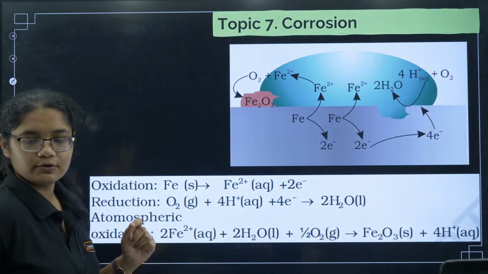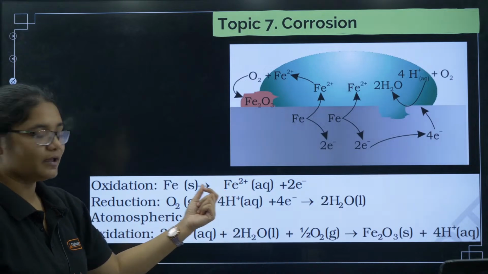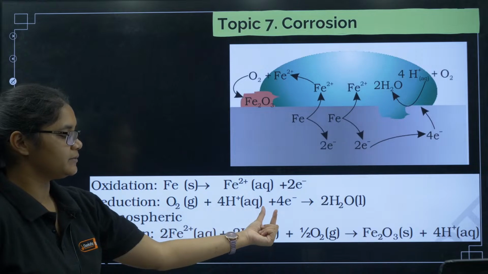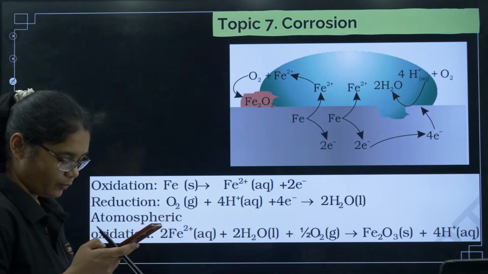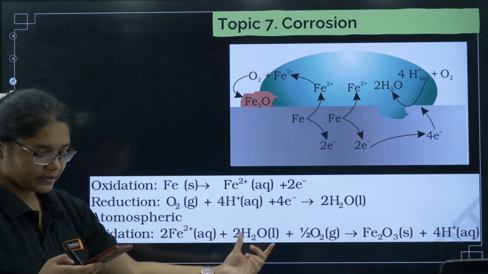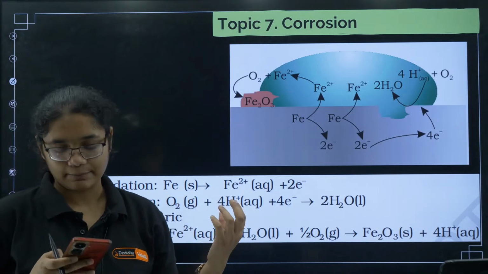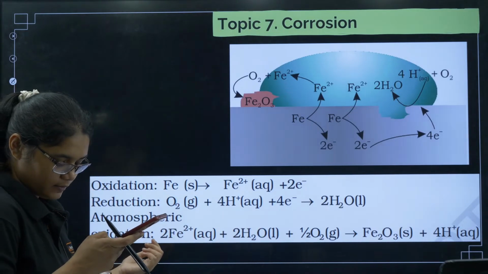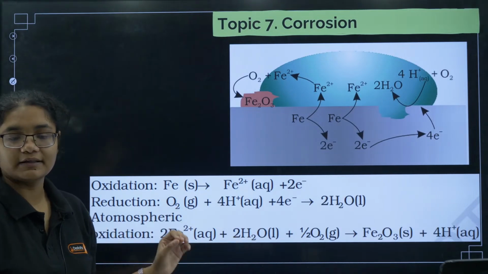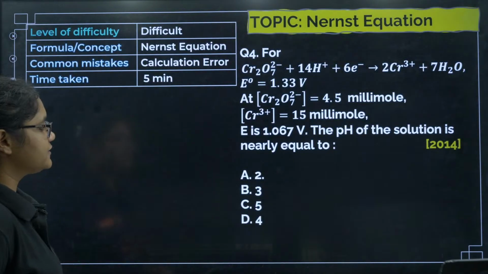Corrosion also we will see. Corrosion reaction is also important. In oxidation, what is happening? Fe is getting converted to Fe2+, and in reduction O2 is getting converted, with 4H+ and 4 electrons, to give you 2H2O. Next we have the overall reaction here, so please remember, Apollo can also be asked here. Next we have this overall reaction, that also you should be remembering. Okay, fine. Now let's solve this question.